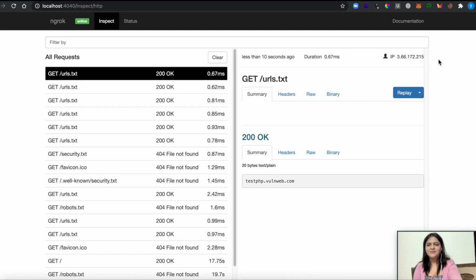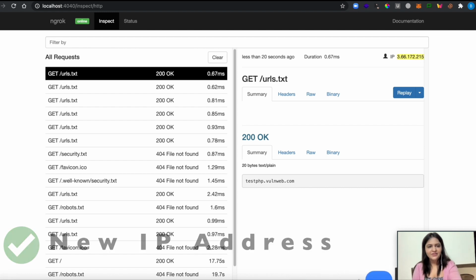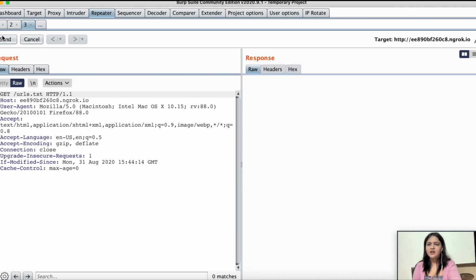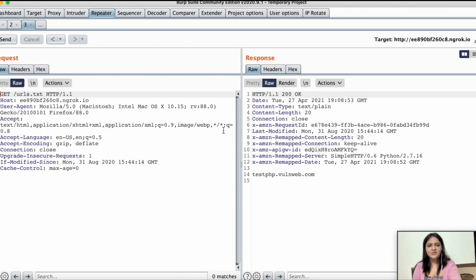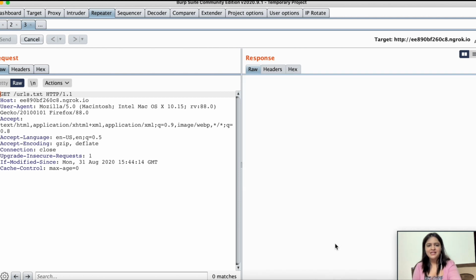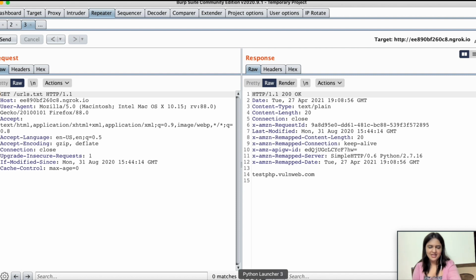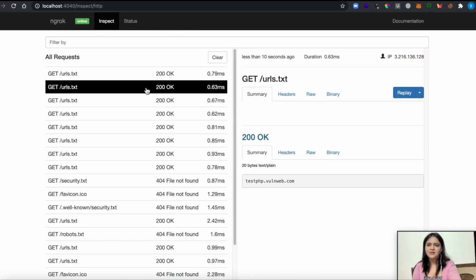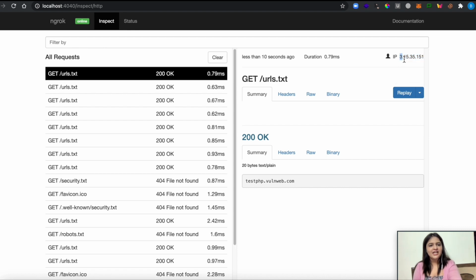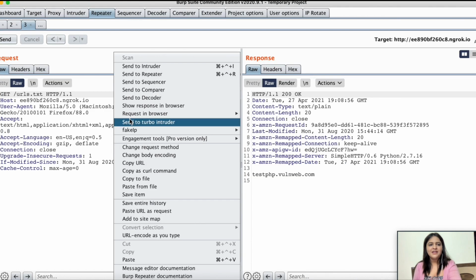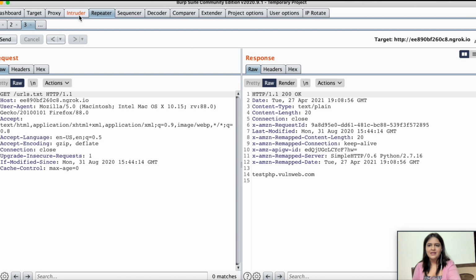What I'm interested in is that I am getting 200 OK again. The IP address is something different than what it was before, even though I'm using the same computer. I'm going to hit send multiple times. Okay, two times. Now let's go to the browser to check the logs, and here you can see that each time I am getting a new IP assigned to me. With the help of this IP rotate, I am getting a new IP each time.